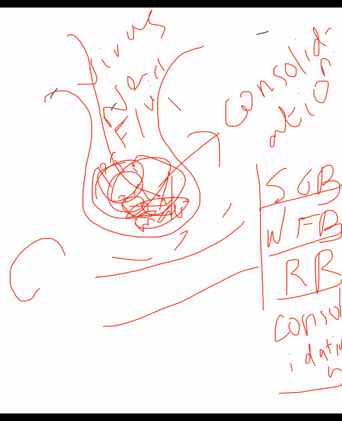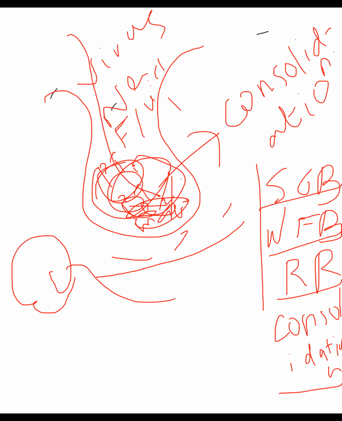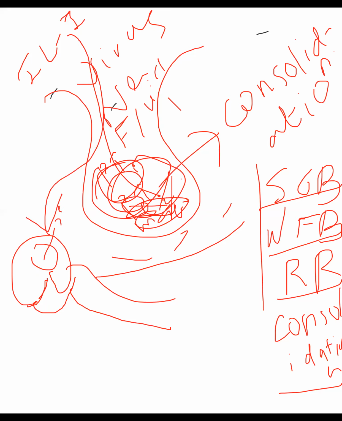Okay, this is my CNS. And now these inflammatory mediators, that is IL-1 secreted by the macrophages, IL-1 and IL-6, will go to the CNS and stimulate the hypothalamus to release specific prostaglandins like E2.